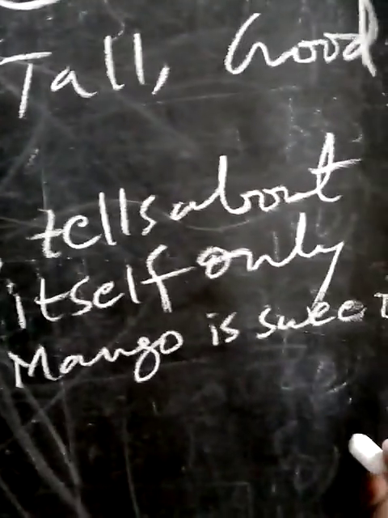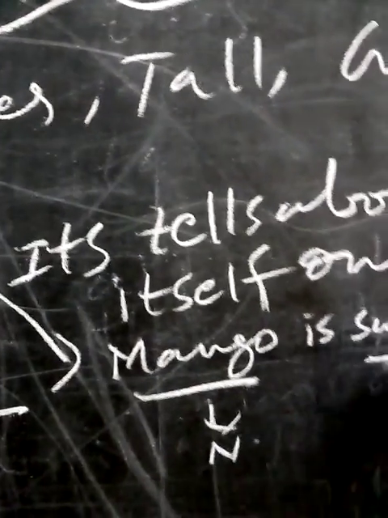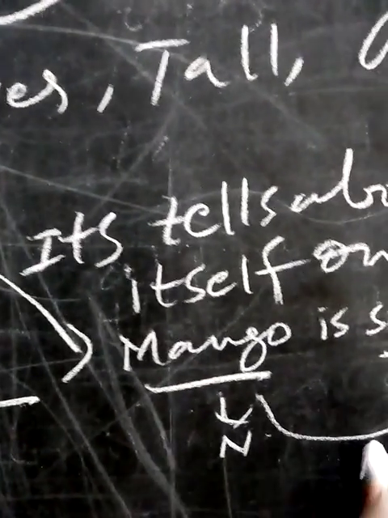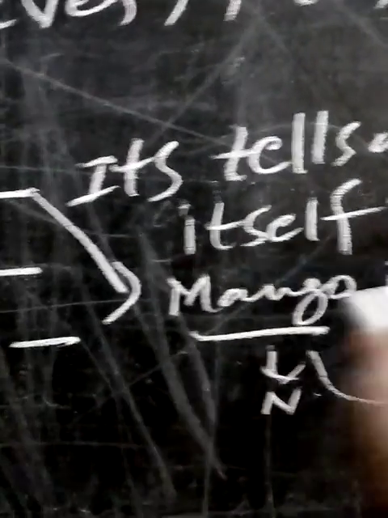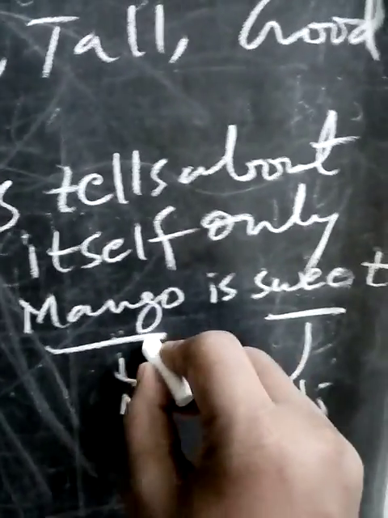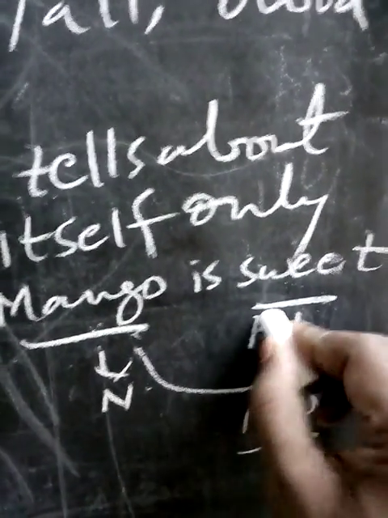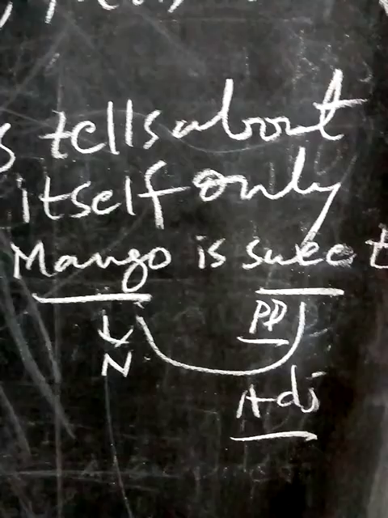Mango is sweet. This mango is a noun. We are talking about this mango, sweet. Here we are describing this mango only. We are talking about only this one. This is positive degree. Positive degree tells about, like, this mango is sweet.